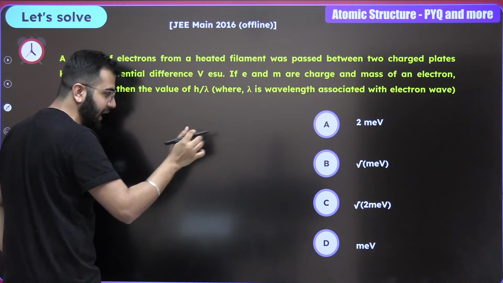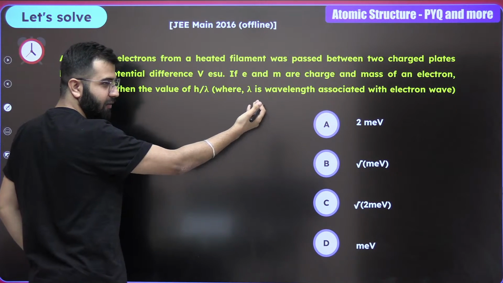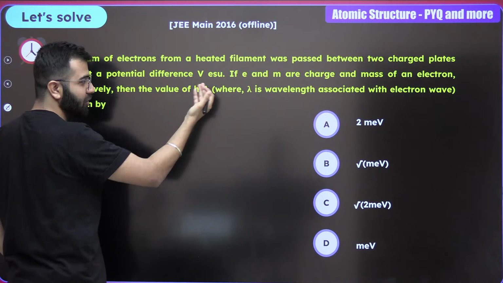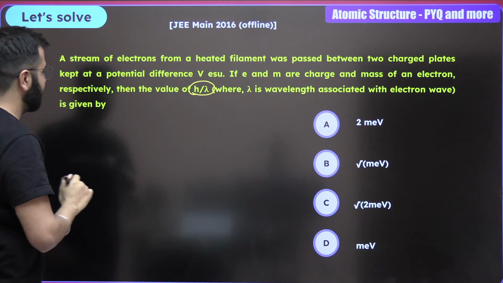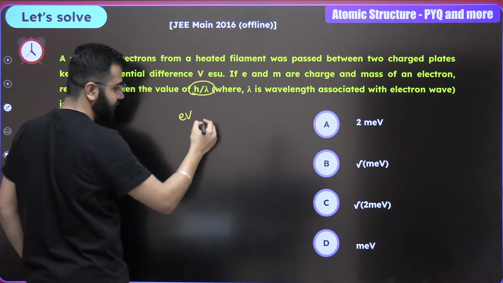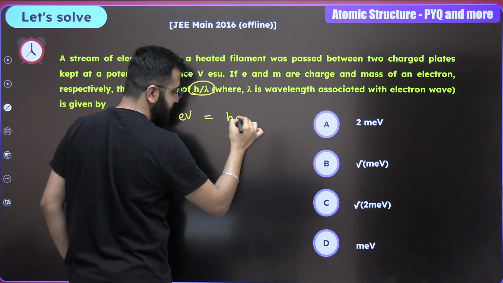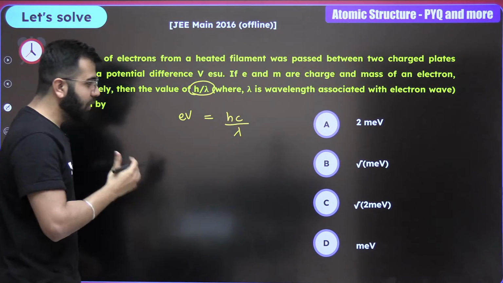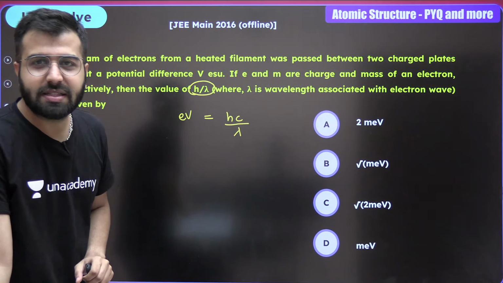Whenever we talk about the wavelength, the eV that is the energy is hc by lambda. Just simply equate both of these, because it's energy, right? So over here we are going to talk about the hc by lambda.